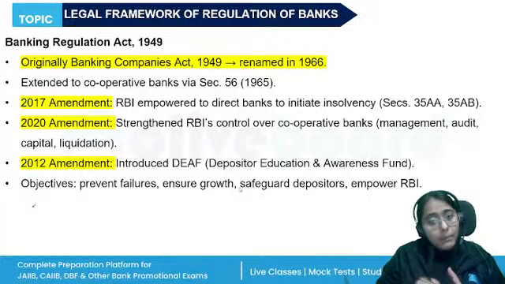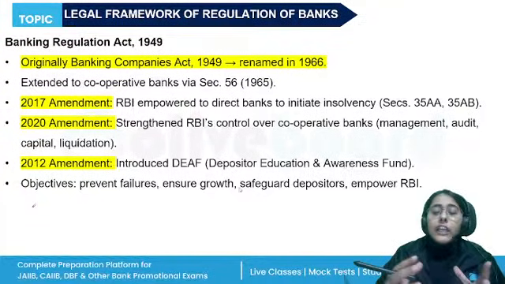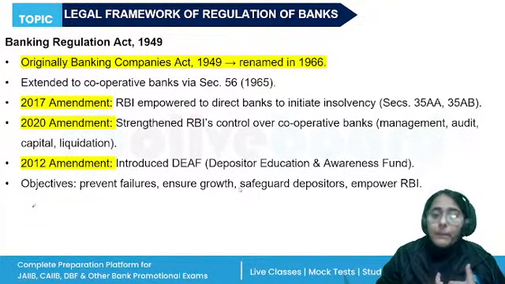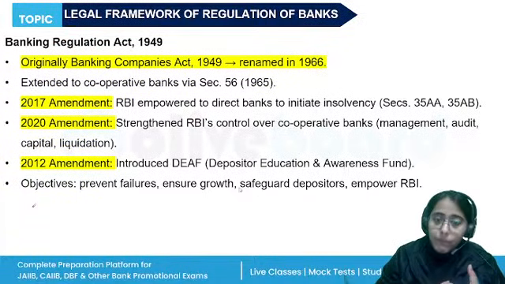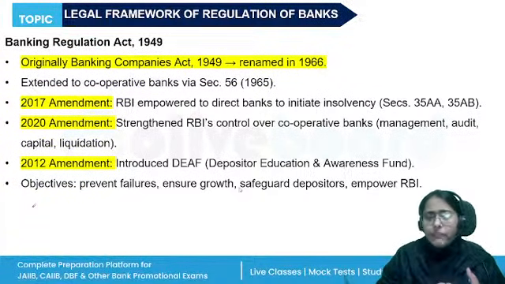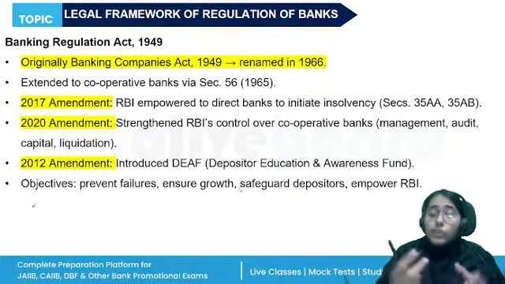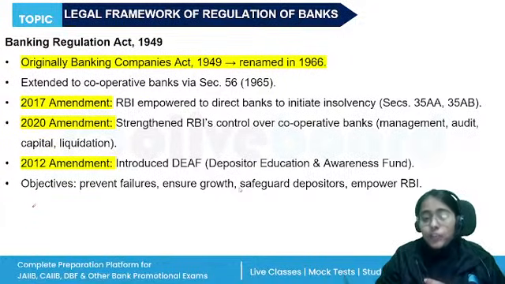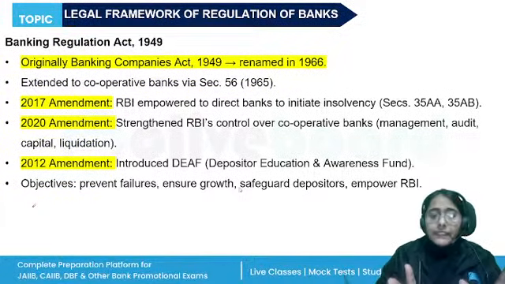Before that, it was applicable to the banking companies only. So now it is applicable to the primary cooperative banks, the state cooperative banks, the central cooperative banks as well. Okay, so RBI has regulatory control over the cooperative banks, its management, the capital, audit, liquidation, everything.